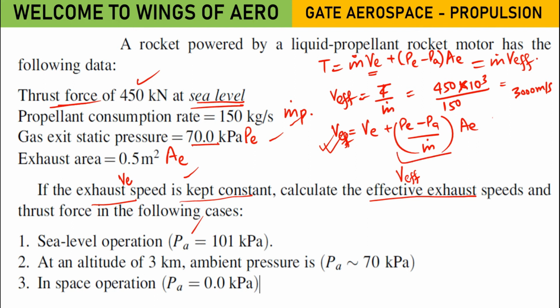This particular thing is also known. We need to find this one. Ma'am, I found it by the above relation, T is equal to m dot V plus (PE minus PA) into AE. Okay, you have used this formula. Either way you should get the same answer, both are the same. But I am getting a different answer. Others, please let me know, are you getting the same answer or not?